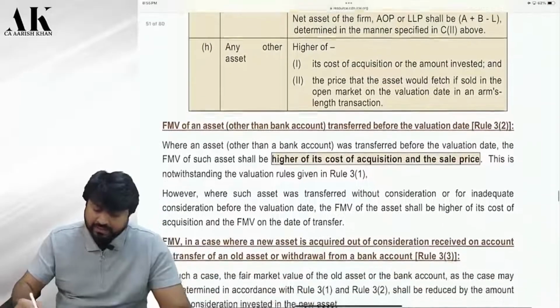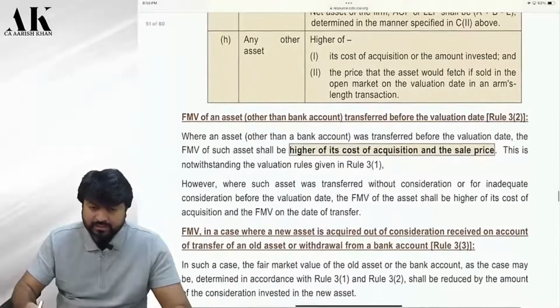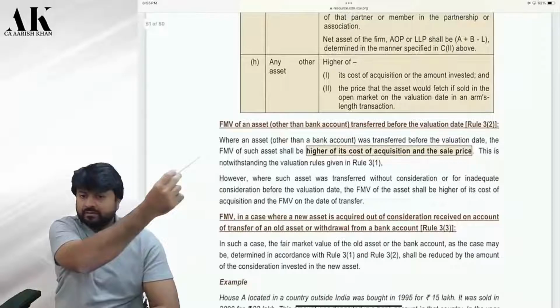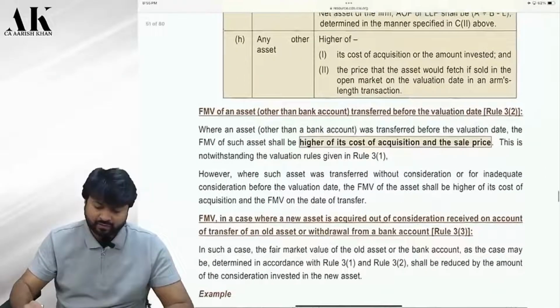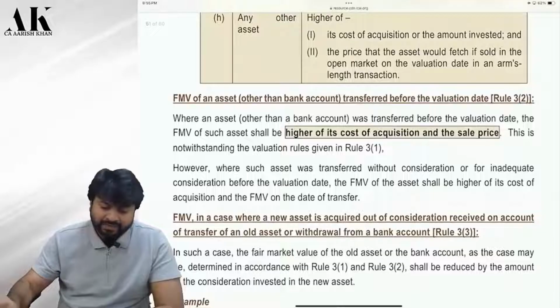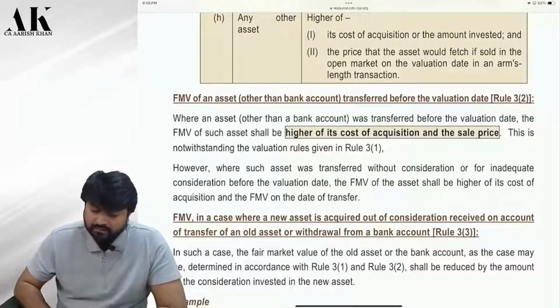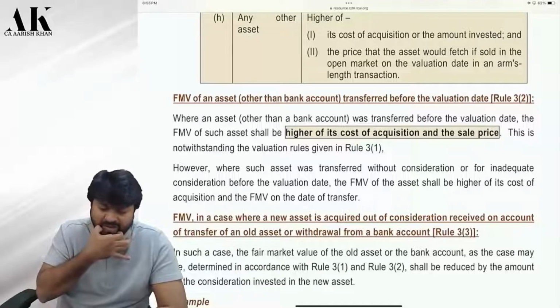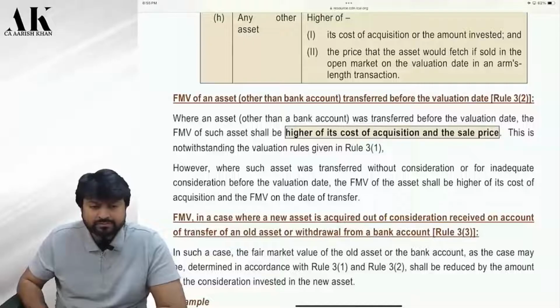So what we have done just now is rule 3 sub rule 2. You can check on the board, please. See here. You can read these first two paragraphs, this one and this one, once if you want. Where an asset other than bank account was transferred before the valuation date, then FMV of such asset shall be the higher of the cost or sale price. Correct? Clear this one? However, where such asset was transferred without or for inadequate consideration before the valuation date, the FMV of the asset shall be the higher of its cost and the FMV on the date of transfer.